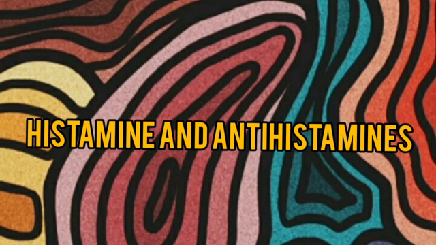Mechanism of action of H1 blockers. H1 antihistamines antagonize the effect of histamine by competitively blocking the H1 receptors. First generation H1 blockers. Pharmacological action: H1 blockers cause CNS depression, sedation and drowsiness.